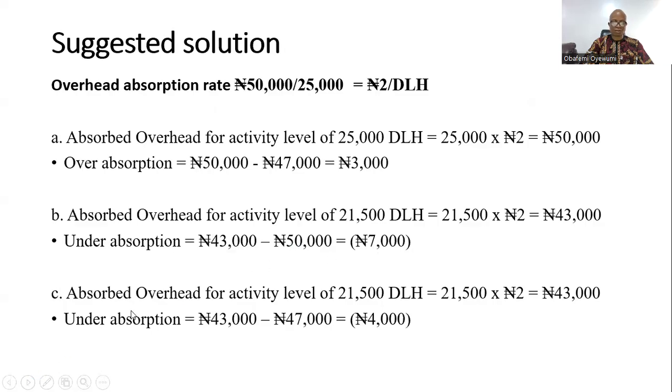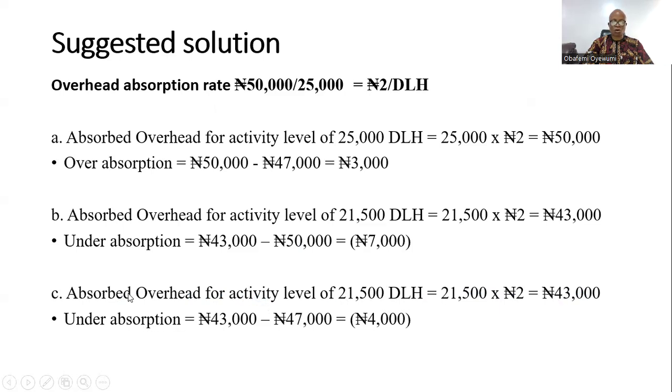Now let's look at the absorbed overhead for scenario 3. Absorbed overhead for an activity level of 21,500 direct labor hours: we multiply 21,500 by 2 naira, and here you arrive at 43,000 naira.